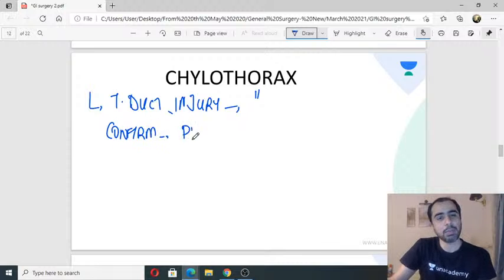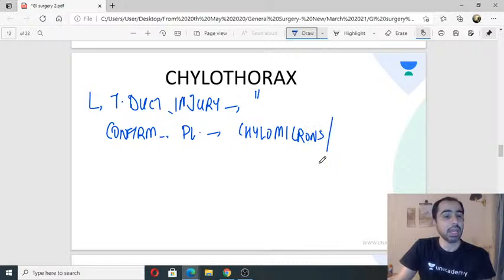One thing is the pleural fluid I send for chylomicrons. What if chylomicrons are negative? Is there anything else in the pleural fluid which will tell me it is chylothorax? Because chylomicrons is the most specific marker. But is there any proxy?